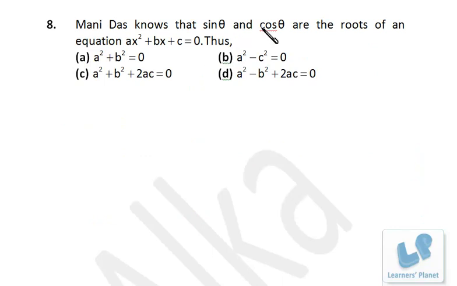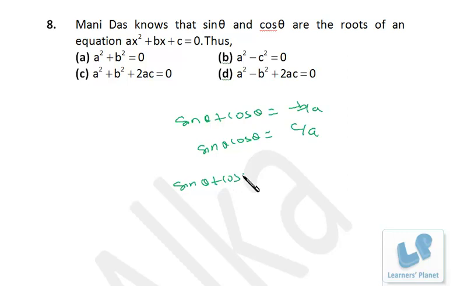Now, sine theta and cos theta are roots of an equation like this. So we have to find out the relationship among A, B and C. Right? Now sine theta and cos theta, that means sine theta plus cos theta is actually minus B by A, and sine theta cos theta is actually C by A. Right? So if I take sine theta plus cos theta whole square, it will be sine square theta plus cos square theta.